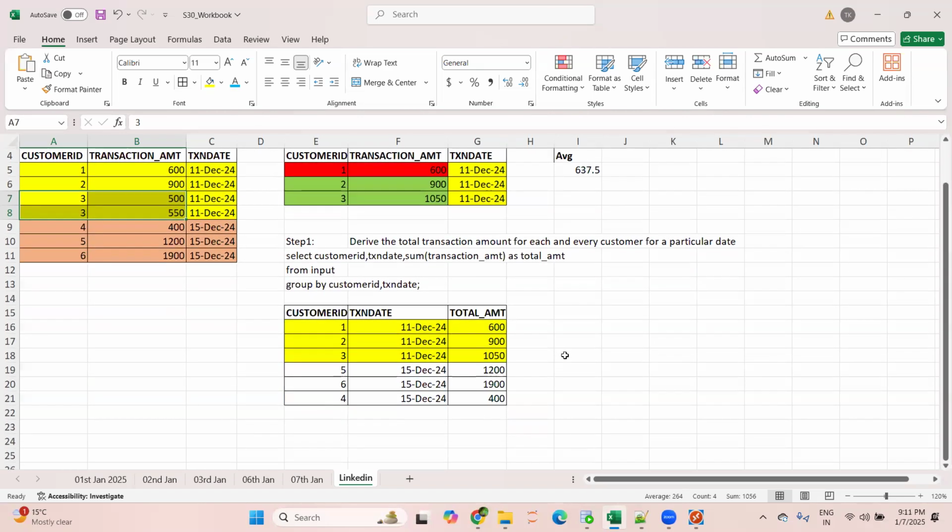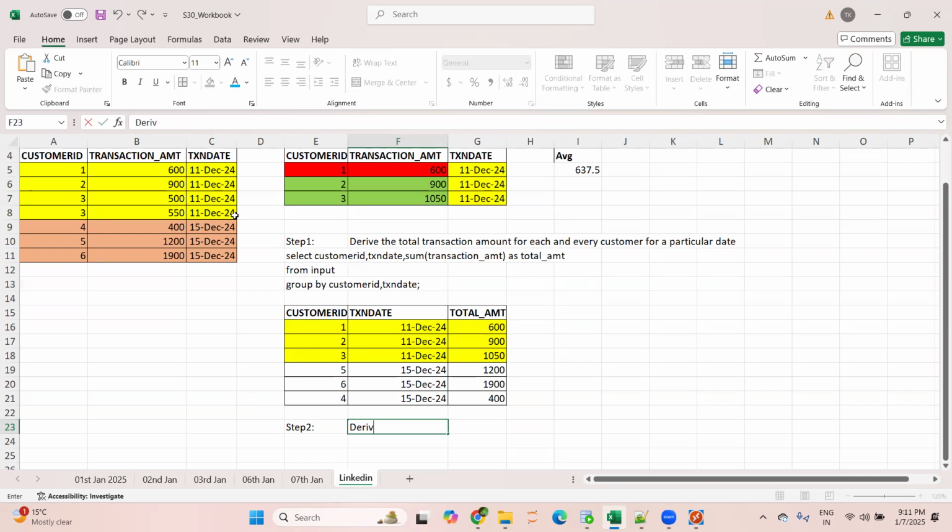Then in step two, what do we have to do? In step two, we have to derive the average for each and every day, right? What is the total average for 11th December and what is the total average for 15th December? So step number two will be to derive the average for each and every transaction date, or you can say date wise.